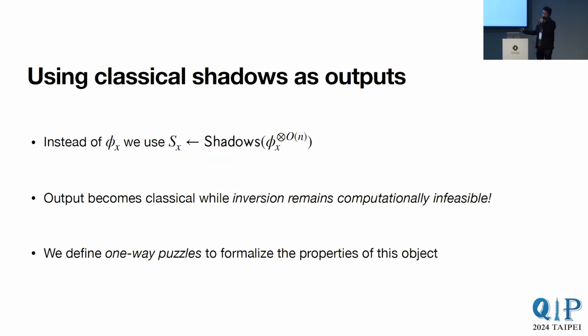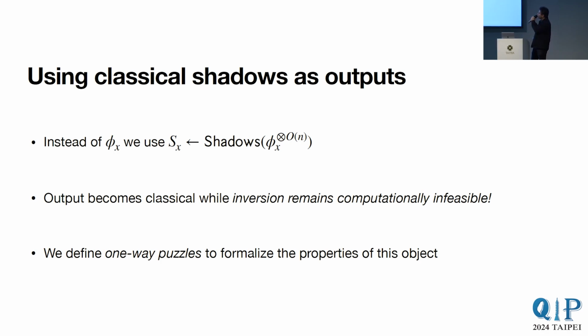So now returning back to our EFI construction, we will try to apply shadows to this state phi x or copies of phi x. And instead of phi x in our construction, we will use this computed shadow of x. What happens when you do this is the output becomes classical, so no more partial overlaps, while inversion still remains computationally infeasible. This is true because the shadows procedure is efficient, and also because the estimation procedure works for all x. These are both crucial.